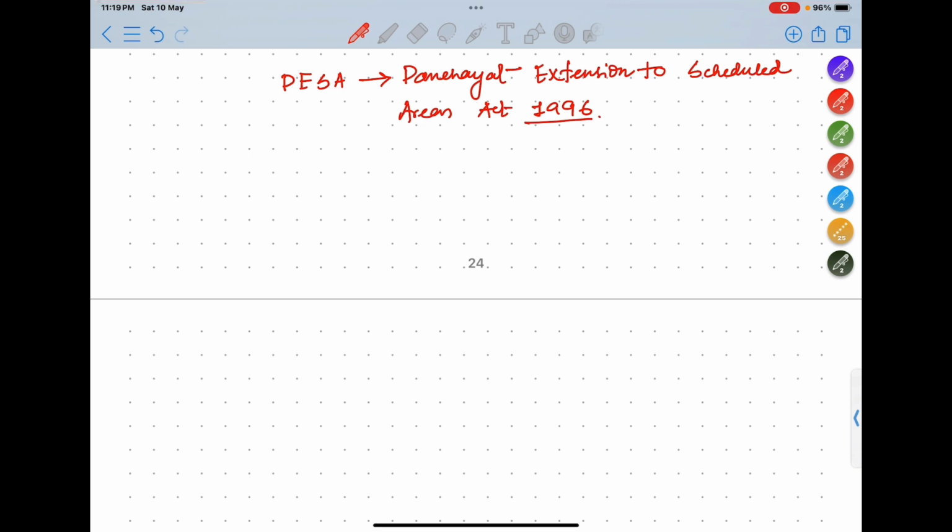Now understand one thing. Provisions of the 73rd Amendment were not made applicable to the areas inhabited by the Adivasi population in many states of India.